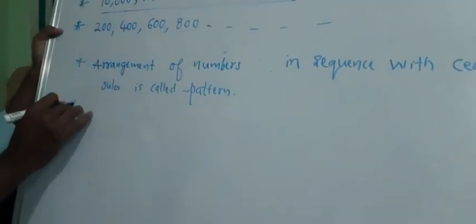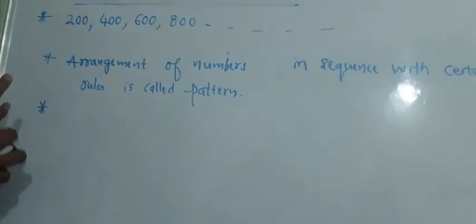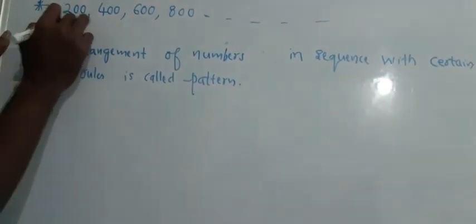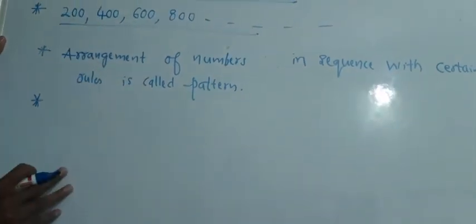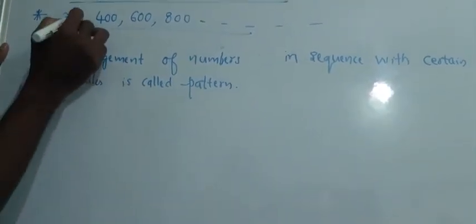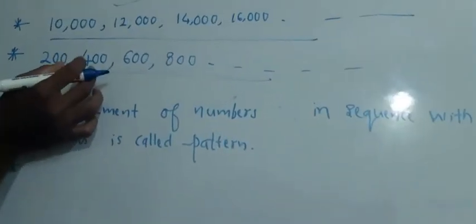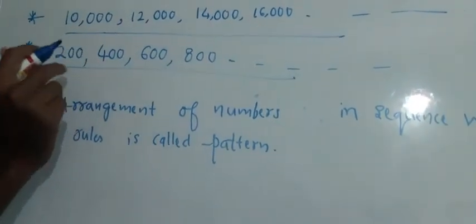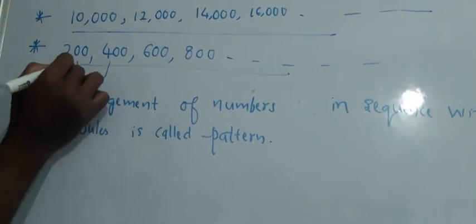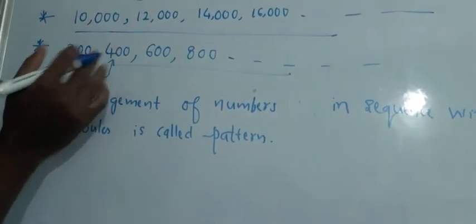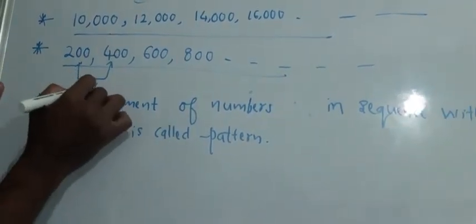Now, if I want to know the rules of this particular pattern, see, 200. If I take the difference between two consecutive terms, consecutive meaning one after the other, the difference is 200.